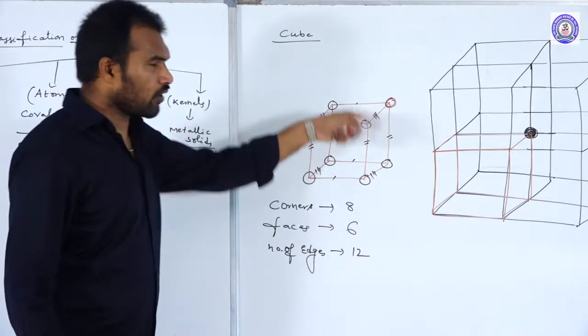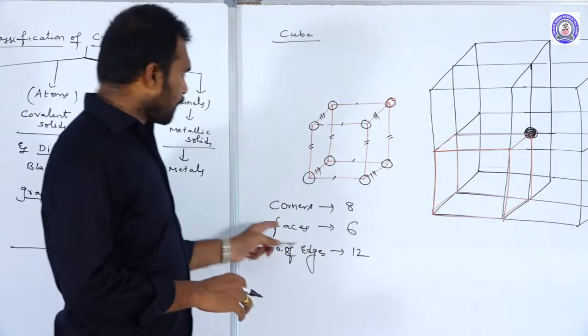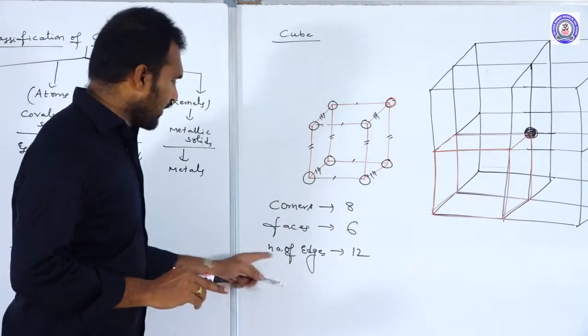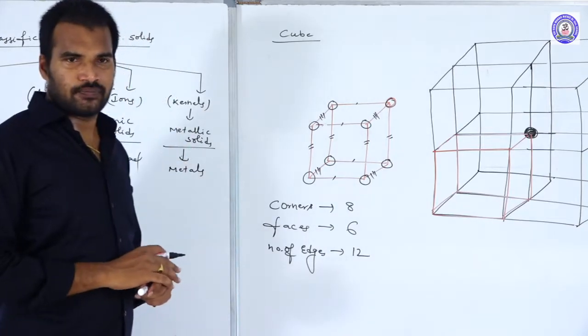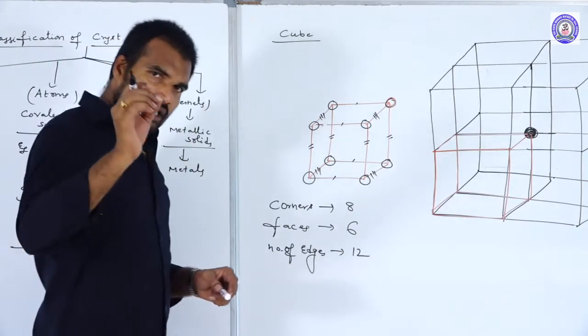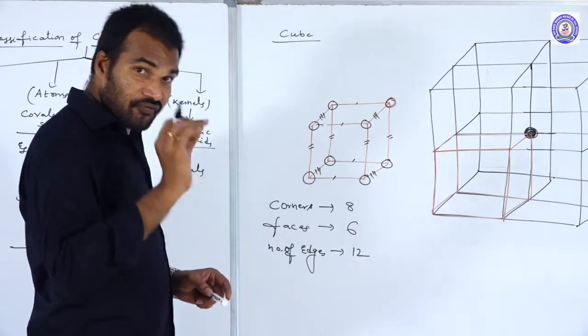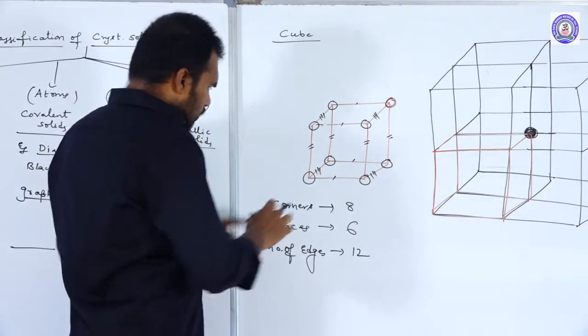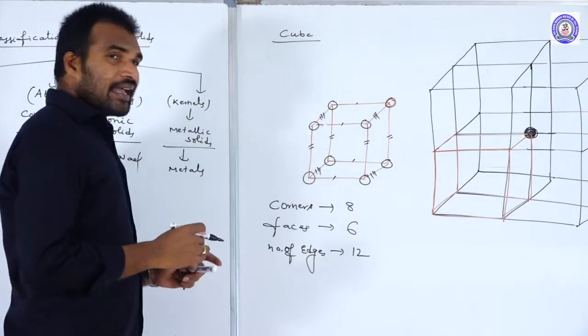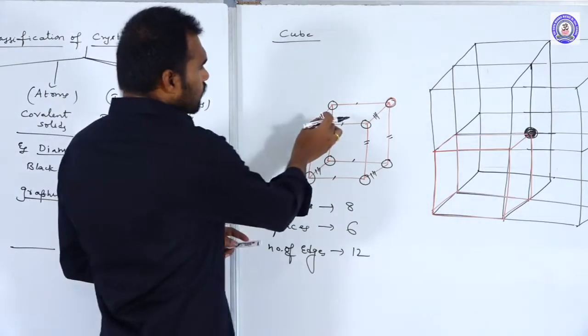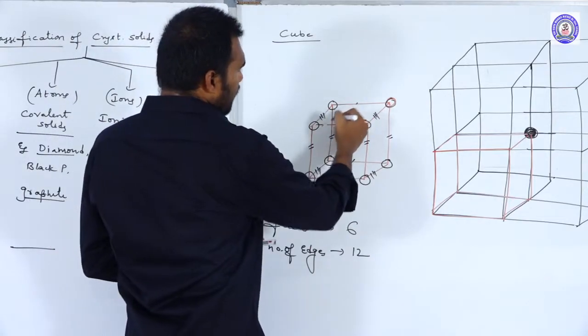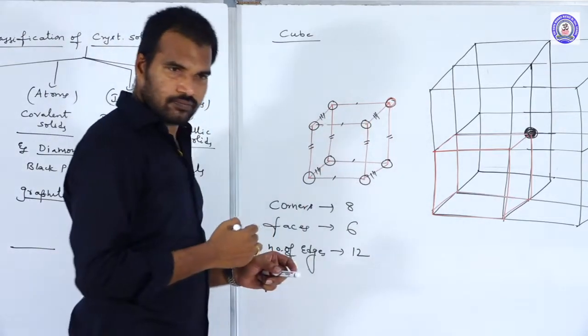Okay, clear now. Corners are 8, faces are 6, edges are what? 12 edges. Next, come to the face diagonals. Face diagonals means, suppose I am taking this as one face.